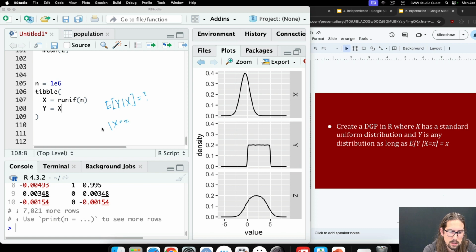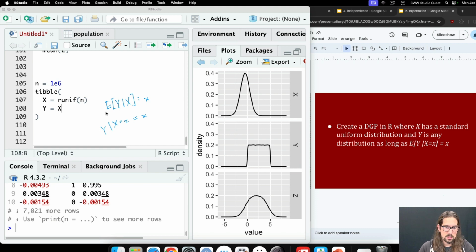The way I've done this, y equals big X. So if x equals little x, then y is just going to also be exactly little x. And so here, this has to be the mean. Everyone in this subpopulation is going to have exactly the value little x, and so the mean of those will be little x. But there's other ways you could do this as well.